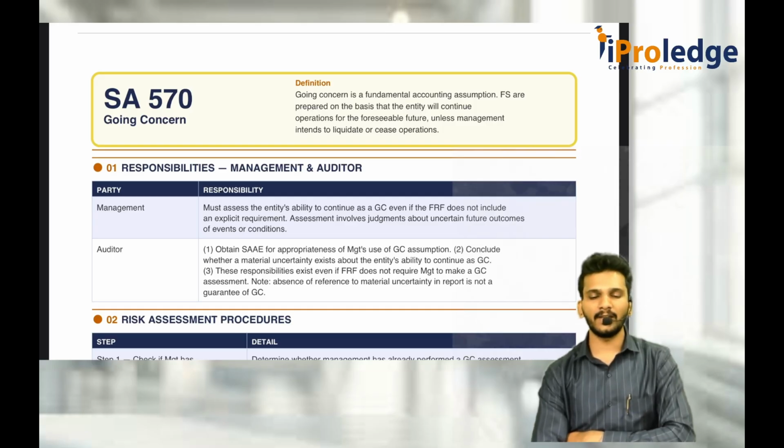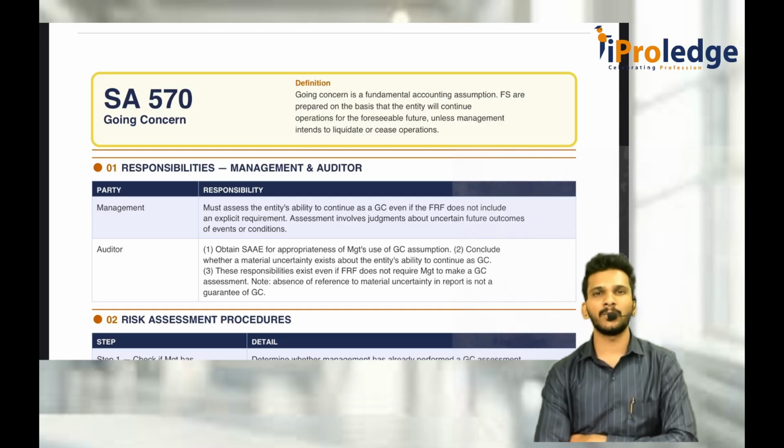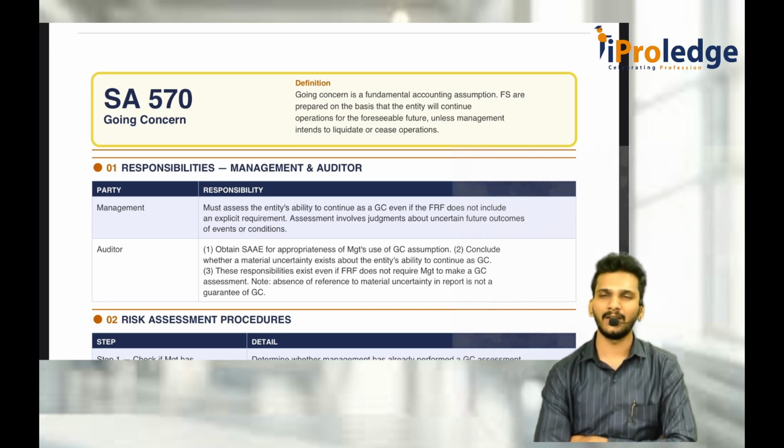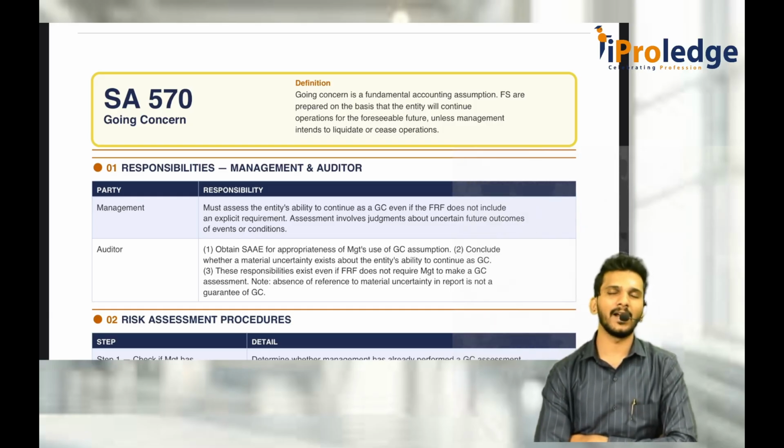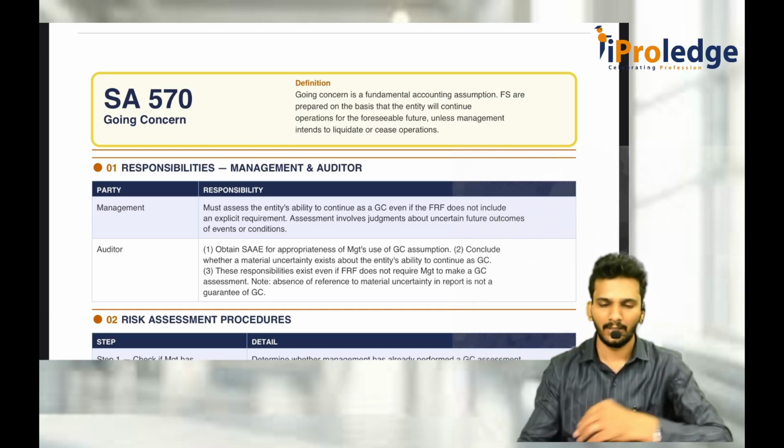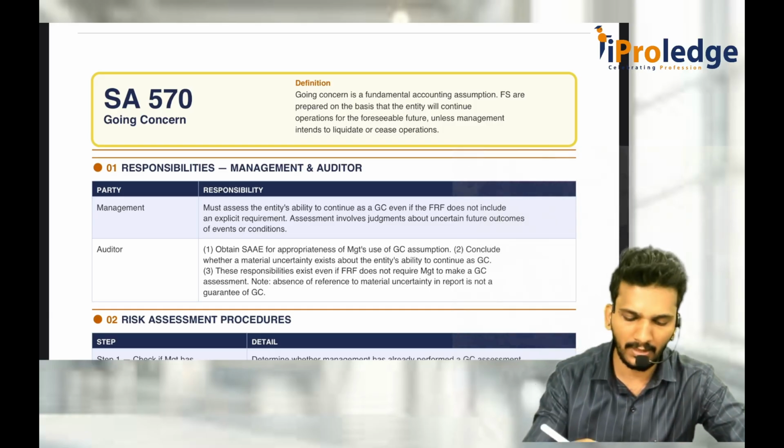So here 570 mainly talks about it is a responsibility of the management to decide whether you are a going concern or not based on some assumptions, based on which the auditor has to go and check whether the assumption made by the management is correct or not. That is 570 going to discuss going concern.